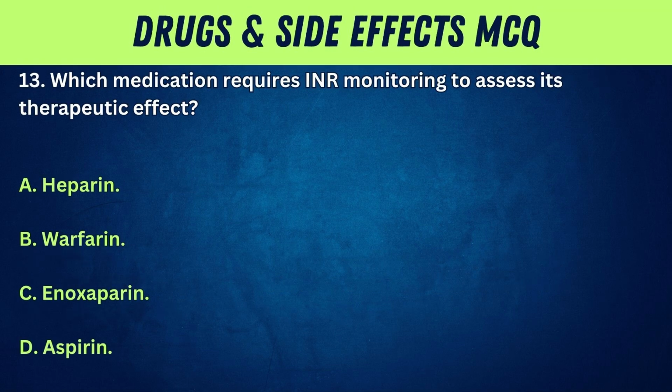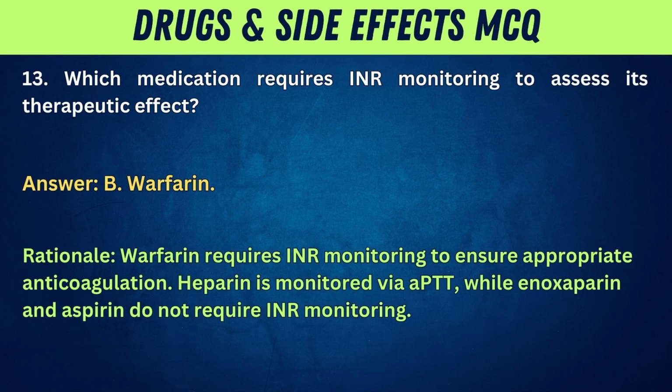13. Which medication requires INR monitoring to assess its therapeutic effect? A. Heparin. B. Warfarin. C. Enoxaparin. D. Aspirin. Answer: B. Warfarin. Rationale: warfarin requires INR monitoring to ensure appropriate anticoagulation. Heparin is monitored via APTT, while enoxaparin and aspirin do not require INR monitoring.